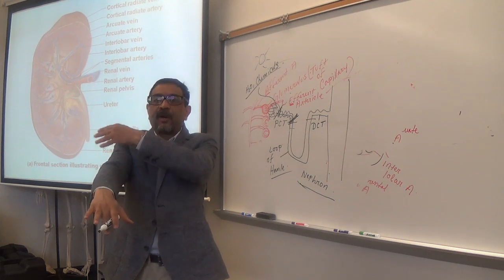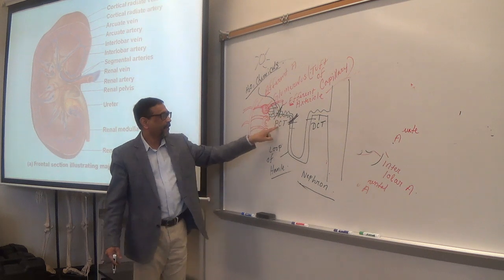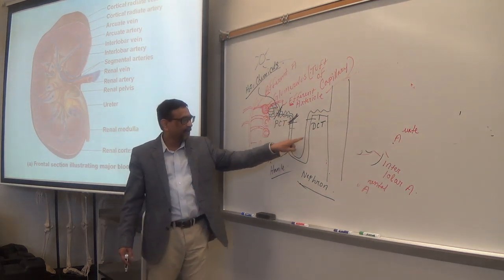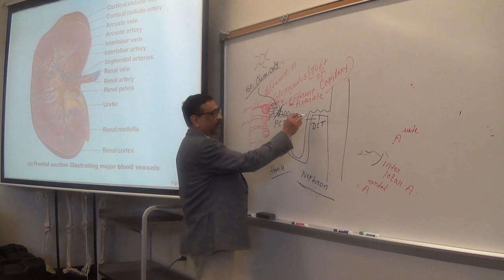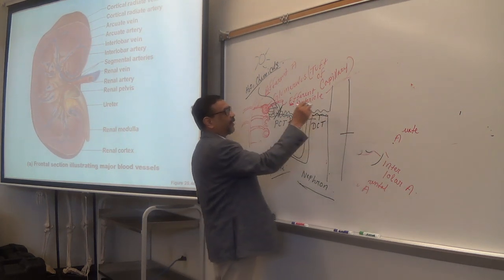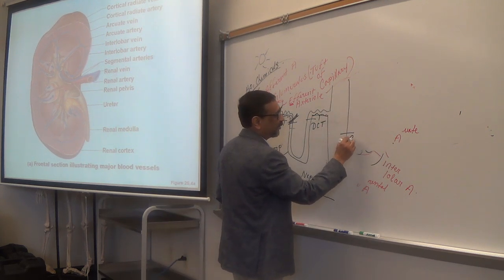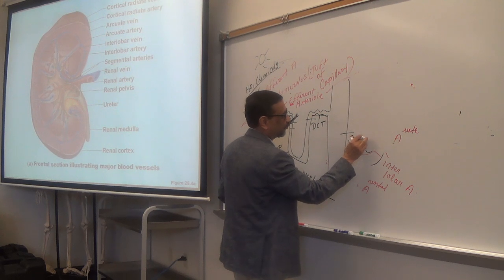So the first part or early part is proximal, right? And convoluted. And then loop of Henle, distal convoluted. So this is also not straight, it's convoluted. Okay? And this part is called collecting duct.